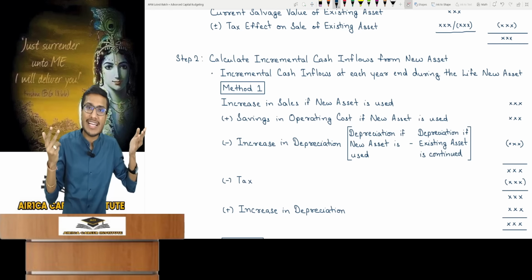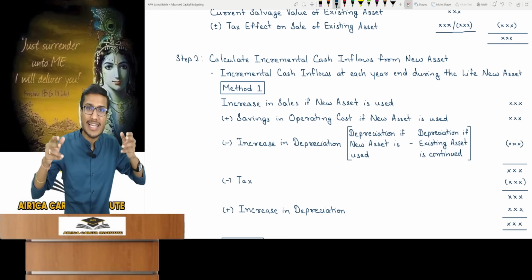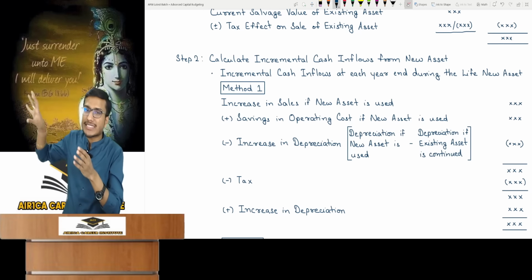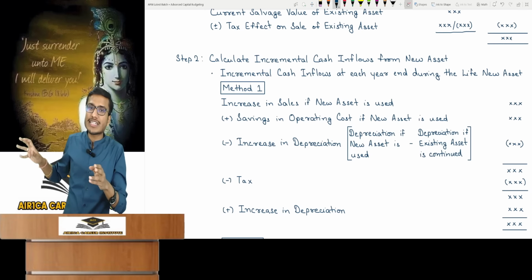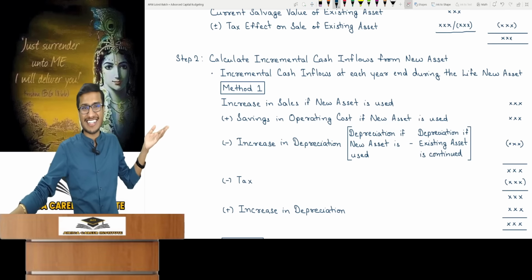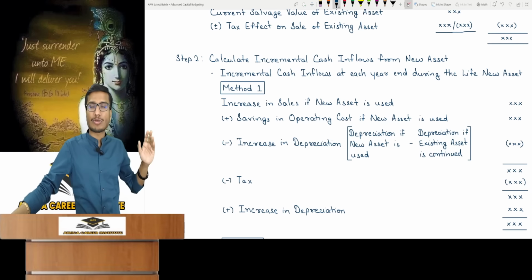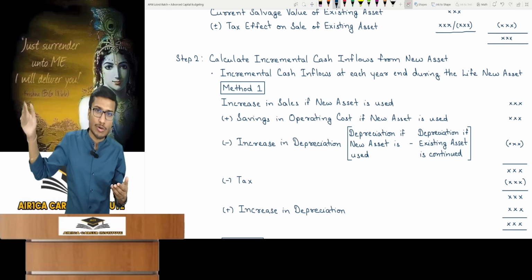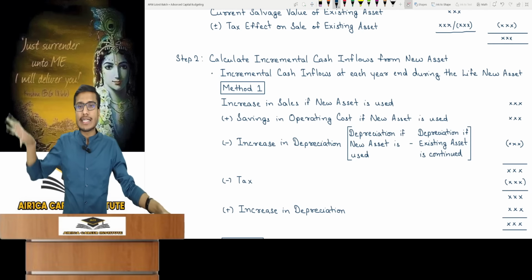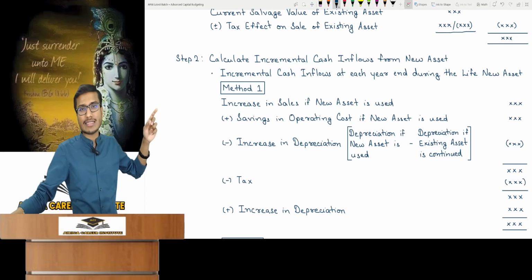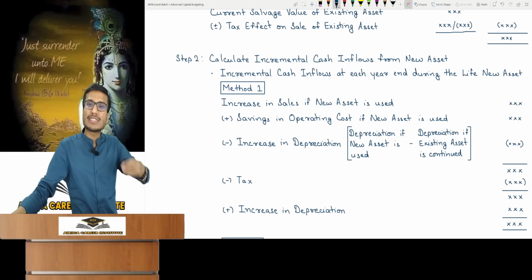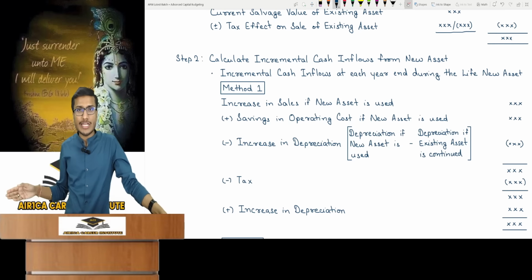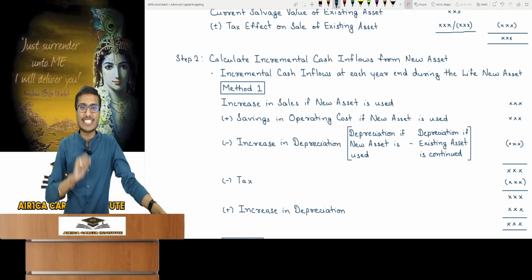If the cost is lower, that's a benefit, so add it. If the cost were higher, you would subtract. Cost is deducted from sales, but here it's given saving in cost. If an increase in cost was stated, it would be deducted. But generally, this will be the case because new assets are installed precisely to increase sales and save on operating costs. If a student questions whether a decrease in sales would be a minus, then yes, it would. Such a scenario is unrealistic. If a new asset is going to cause your sales to fall, then considering its acquisition would be a very foolish decision.